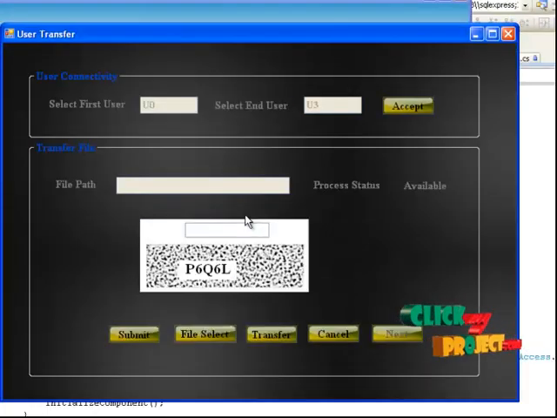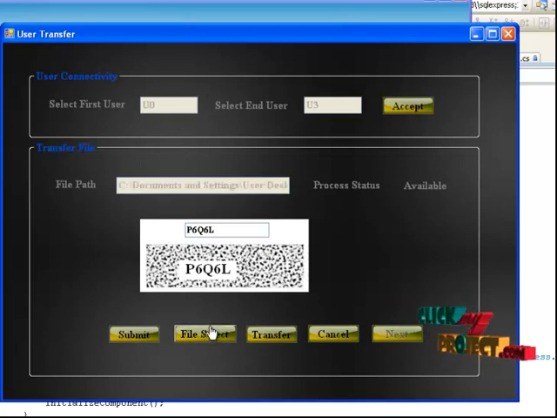Two levels of CAPTCHA are entered from the network. First enter the user level CAPTCHA, and next enter the server level CAPTCHA. The server level CAPTCHA is used to upload the file to the servers. First enter the user level CAPTCHA code. Next select the file to process, to send from one user to another user.